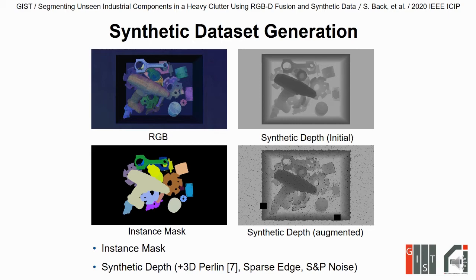While initial synthetic depths are complete and precise, depth maps in the real world are noisy and have missing values. We add realistic noise and sparsity to the synthetic depth map using 3D Perlin noise, sparse edge noise, and salt and pepper noise.